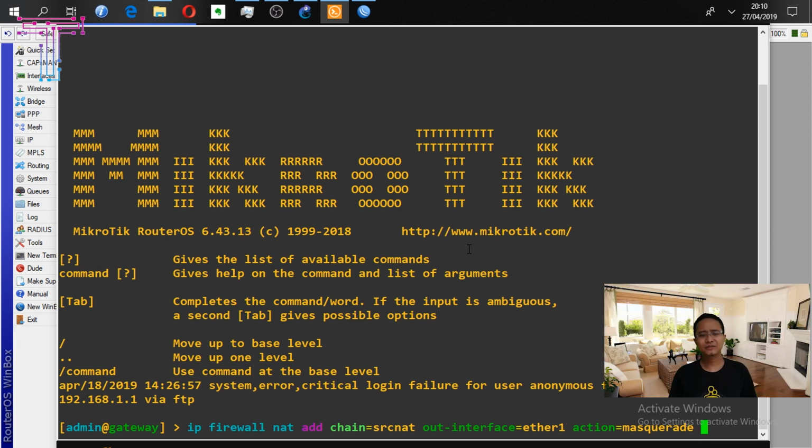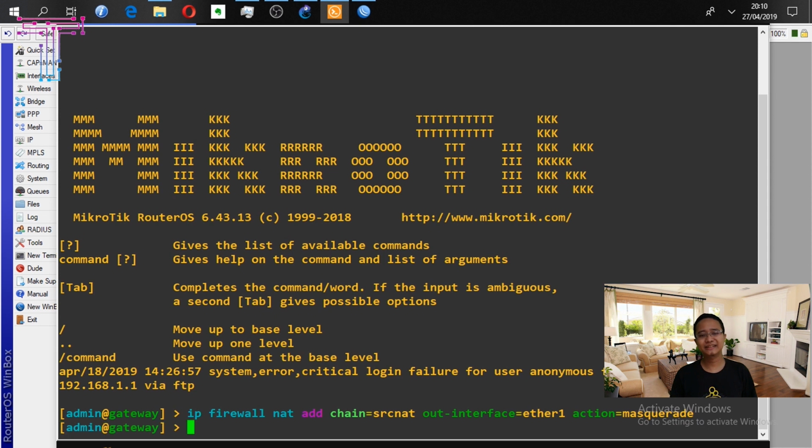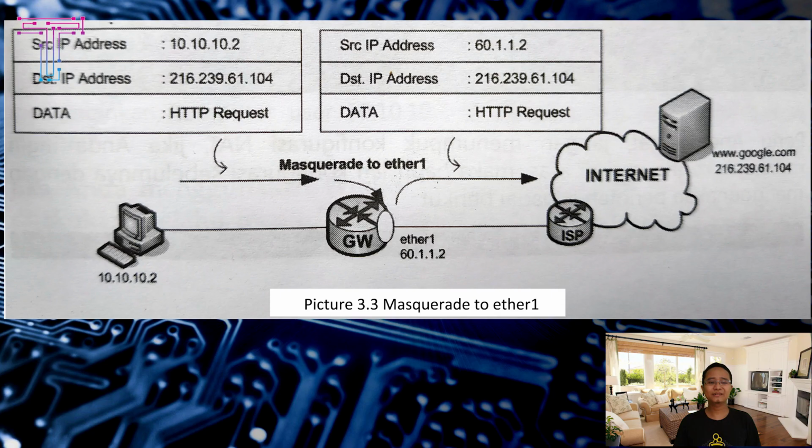The command above is a MikroTik firewall command that instructs that user computers that will access the internet must go out through ether1. With chain equal to srcnat, this instructs that requests with sender or source IP address 10.10.10.2, 10.10.10.3, 10.10.10.4, and 10.10.10.5 become the IP address of ether1 when forwarded to the internet. Picture 3.3.